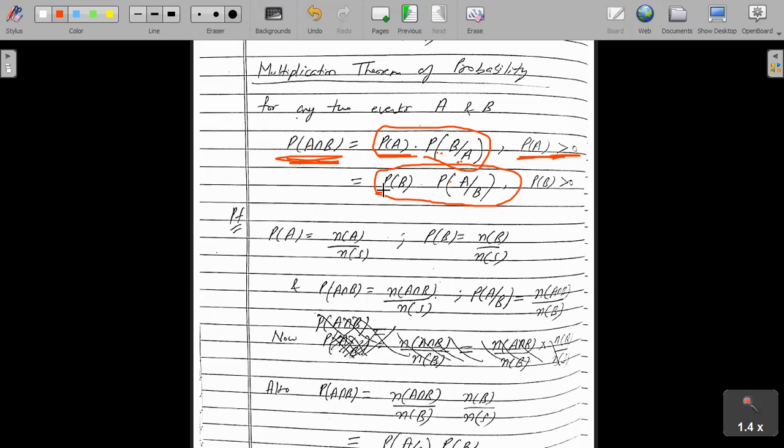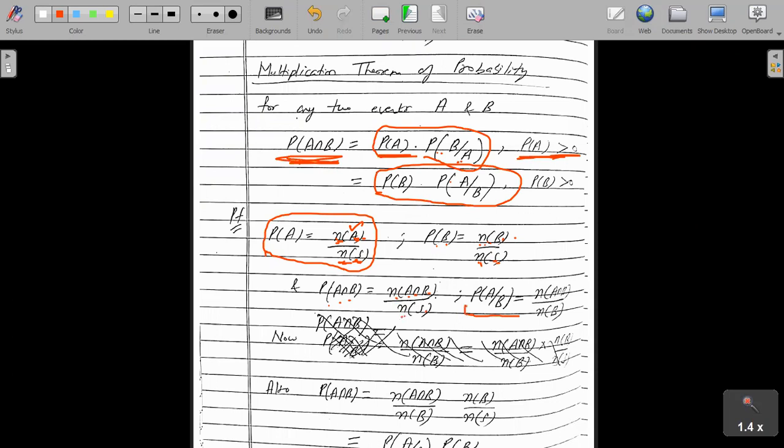Again proof wise this is very easy, so let us see the proof, right? So probability of A हमें पता क्या होती है, number of favorable events, so n upon n, number of events in favor of A over total events, so number of events in the sample space S, right? So again what is probability of B? So this is N B, number of events in favor of B, and N S, number of events in sample space S. Again what is probability of A intersection B? So this is N A intersection B over N S.